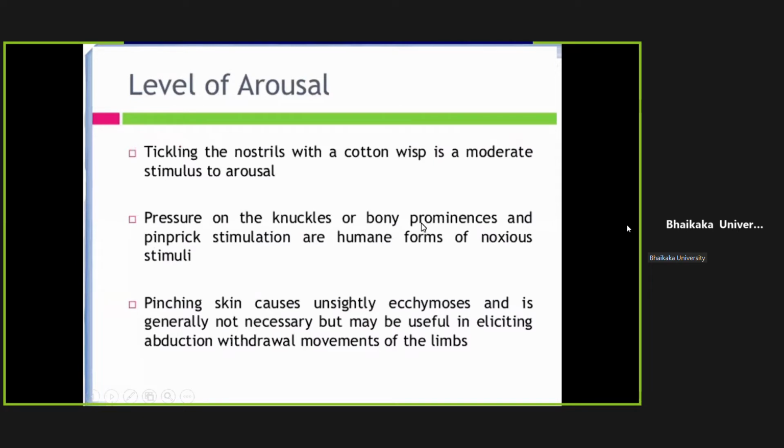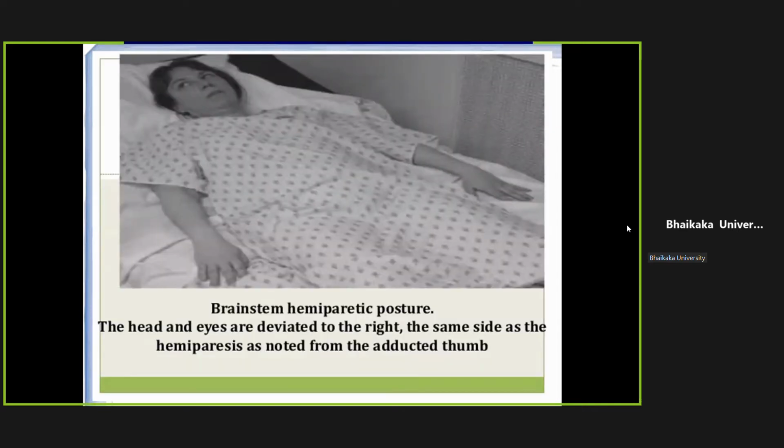Arousal, we already discussed. Whenever you ask the patient and he responds, or whenever he opens the eyes spontaneously, he is fully conscious. On verbal stimuli, if the patient responds, then he is drowsy. On painful stimuli, then it is stuporous. And no awakening on any stimuli is coma. This is known as brainstem hemispheric posture. You can see the head and eyes are deviated to the right side, the same side as the hemiparesis, meaning there is right-sided hemiparesis. You can see the adducted thumb.